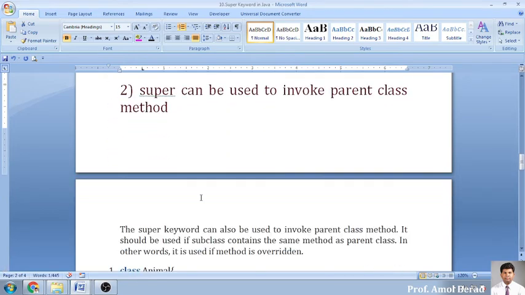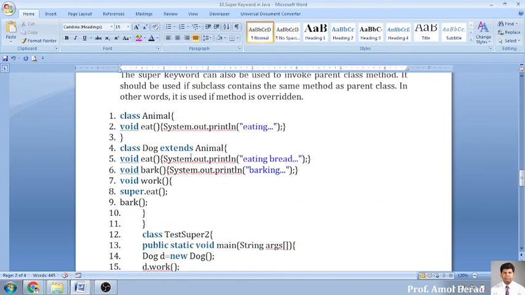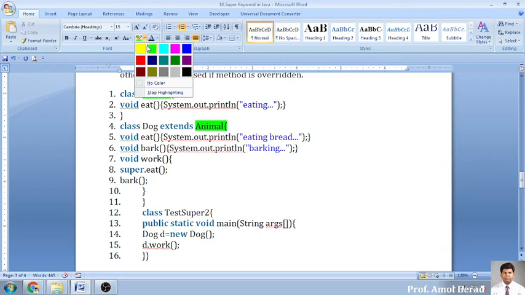Now the second one. We have referred to the variable. Now the same question from yesterday, I am putting here. See this. This is the super class called Animal, and there is one more class that is inherited from it, that is the Dog class. So Dog is the class inherited from Animal. Now there are functions. I will highlight them with some color. There is an eat function present in the super class. There is an eat function present in the subclass. There is a bark function in the subclass. There is a work function present in this class.